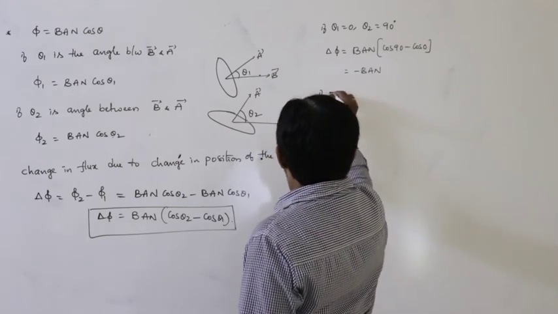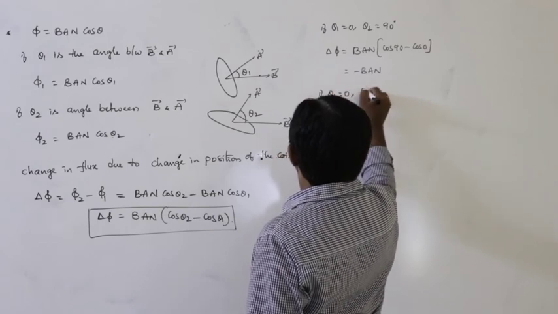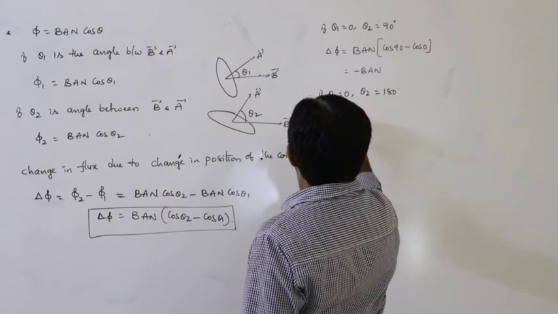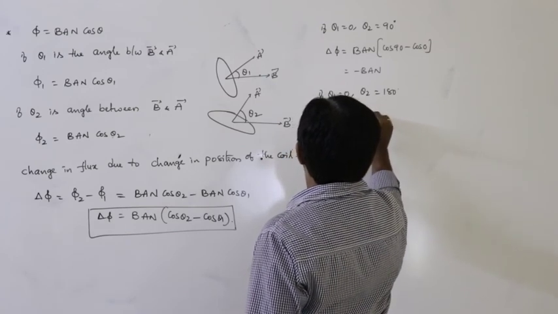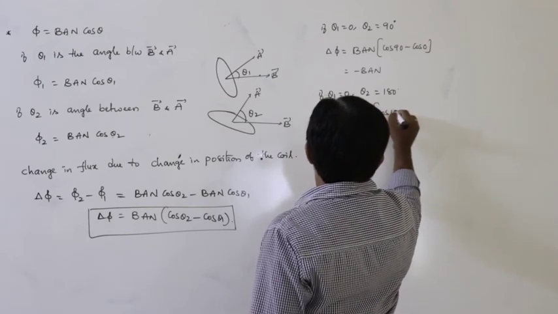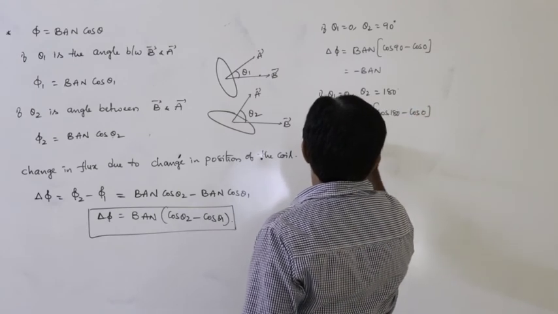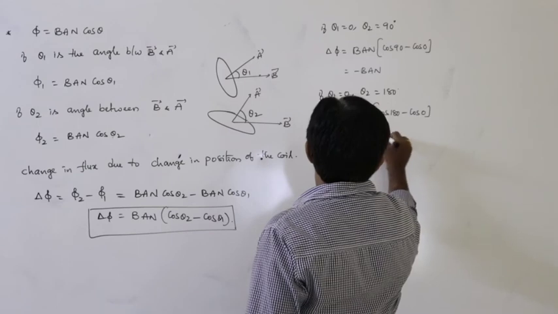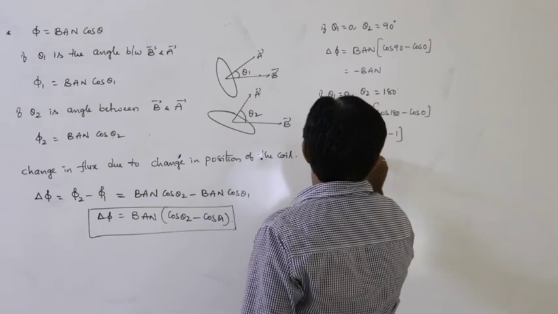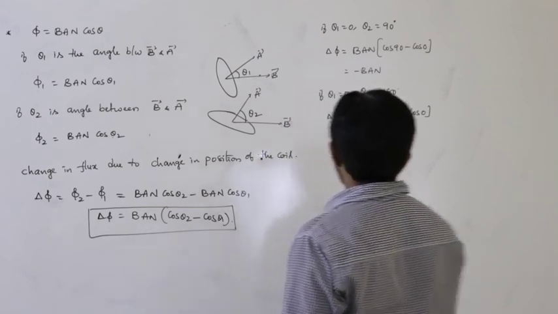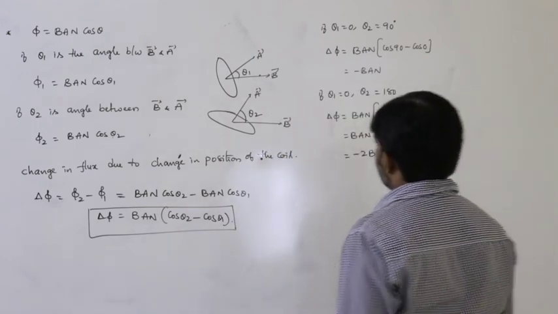For example, if theta 1 is equals to 0 and theta 2 is equals to 180, then delta phi is equals to BAN into cos 180 minus cos 0. So that is BAN into minus 1 minus 1, which is minus 2 BAN. Delta phi is equals to minus 2 BAN.